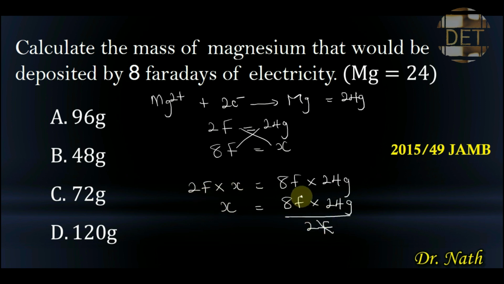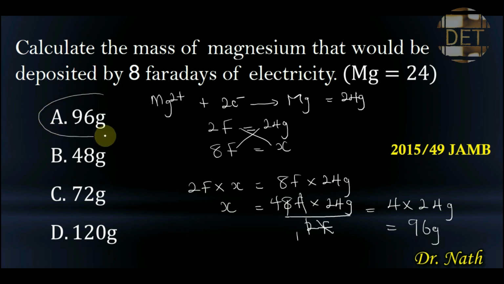So this F will cancel this F. 2 here is 1, 2 here is 4. And what is remaining is 4 times 24 grams. So this 4 times this 24 grams will now be equal to 96 grams. So the mass of magnesium that will be deposited by 8 Faraday of electricity is actually 96 grams. So the correct answer to this question 49 of 2015 JAM question is 96 grams.